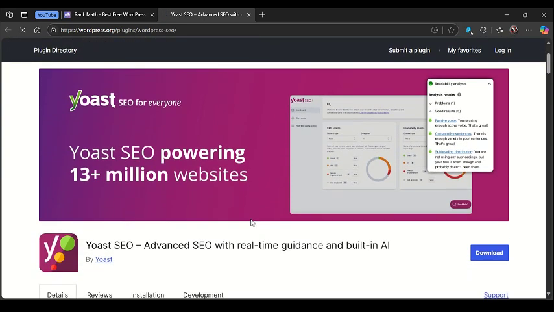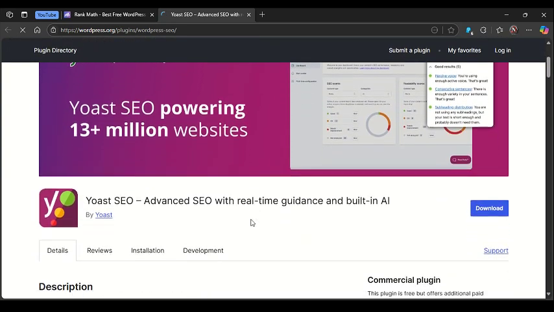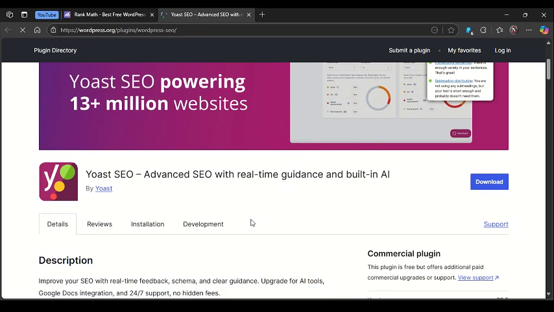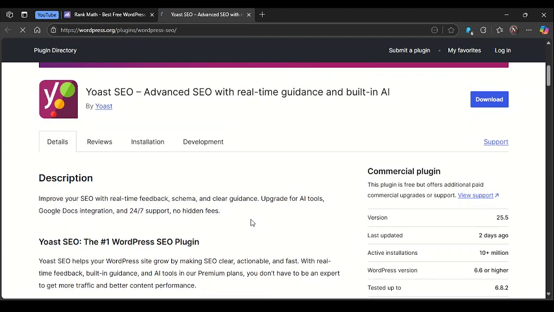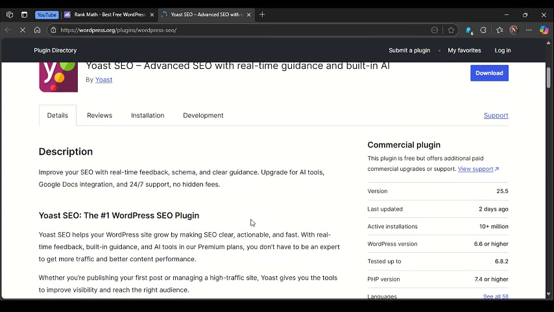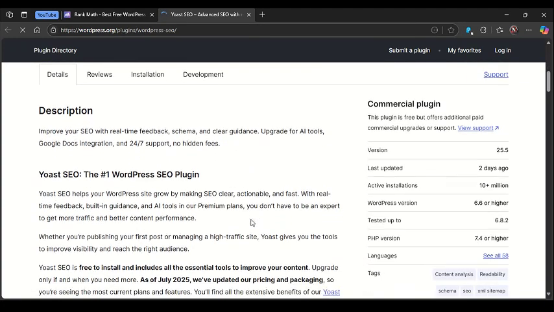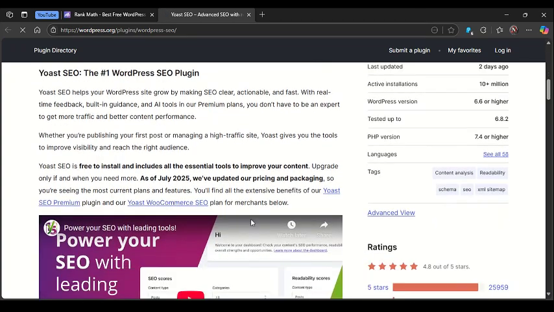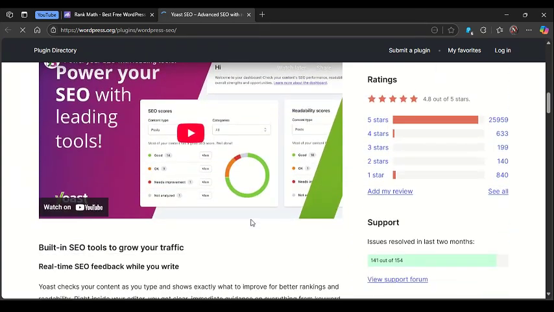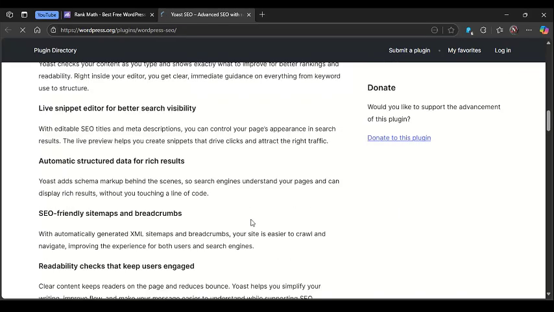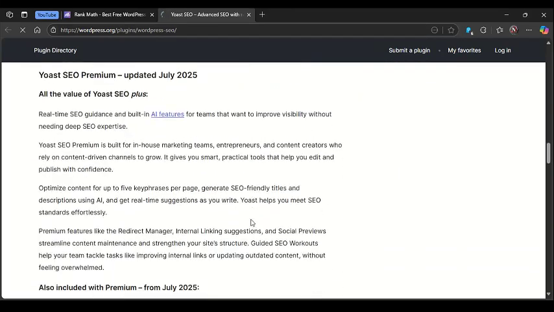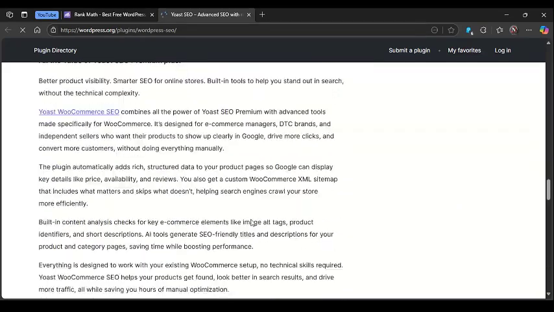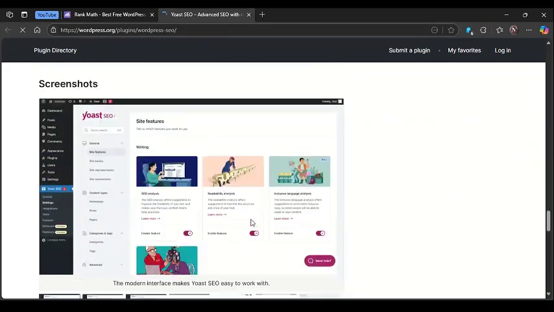Yoast, meanwhile, remains popular for its solid reputation, beginner-friendly content analysis, and massive knowledge base. Its paid version unlocks internal linking suggestions, multiple keyword focus, and a powerful schema editor. But many of these come free in RankMath. Yoast also feels a bit heavier on site resources compared to RankMath.